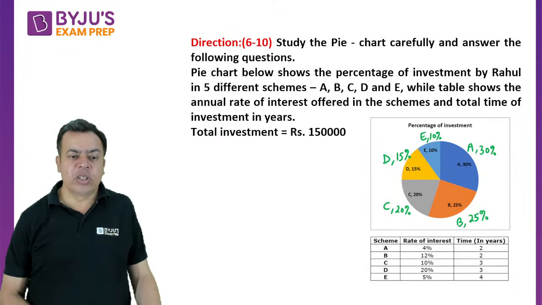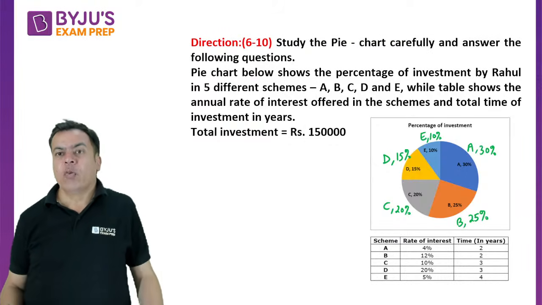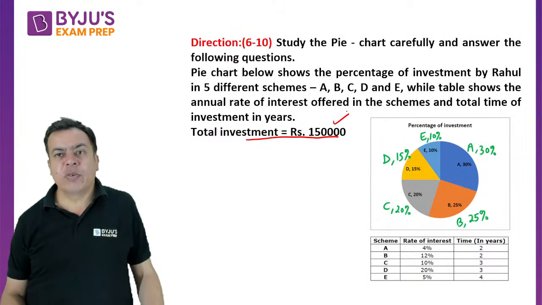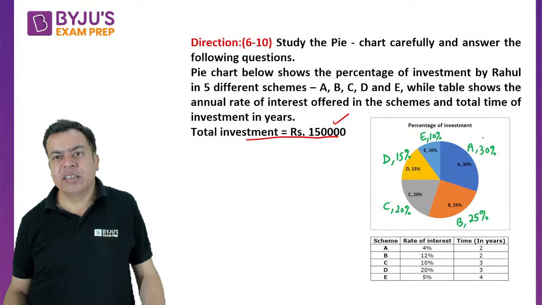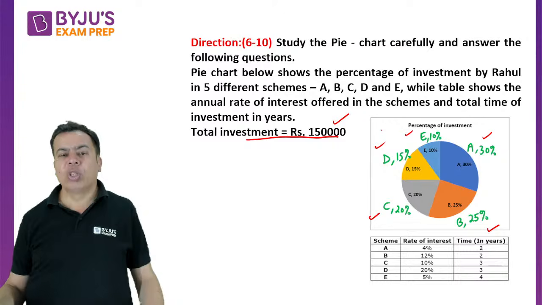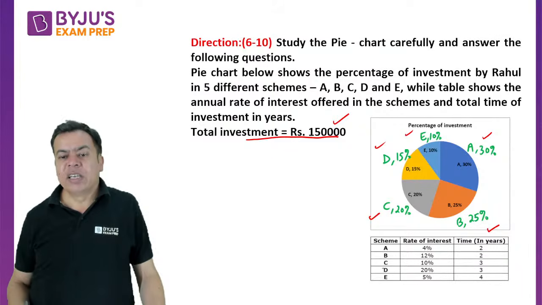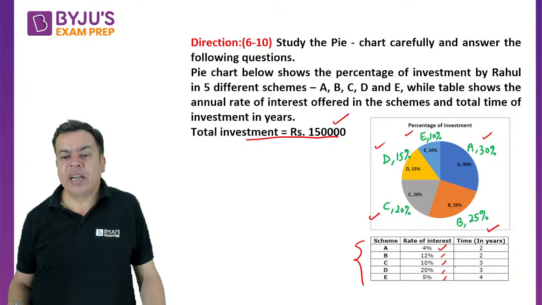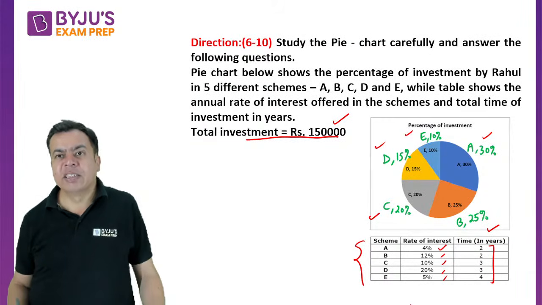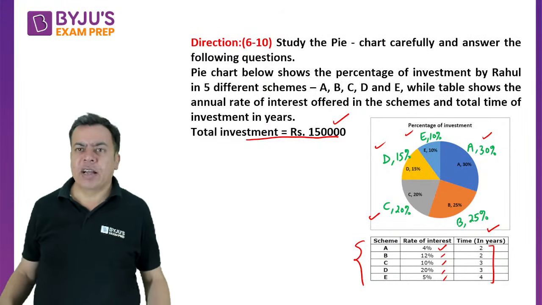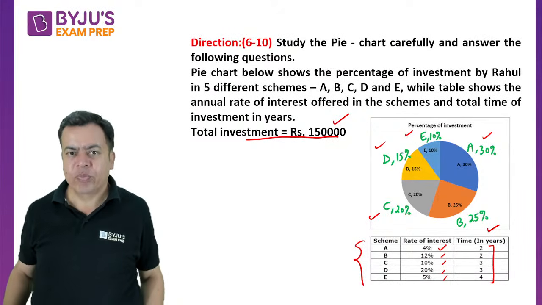So here there are two things. One is the percentage of investment and total investment is given. So total investment is 1.5 lakhs. Out of that, A invested 30%, B invested 25%, C invested 20%, D. So you know the investment of all, right? And now where they have invested, these are the schemes they have invested. This is the rate of interest, right, given, and here the time in years given, right? But I don't know whether it is simple interest or a compound interest, that I don't know initially.